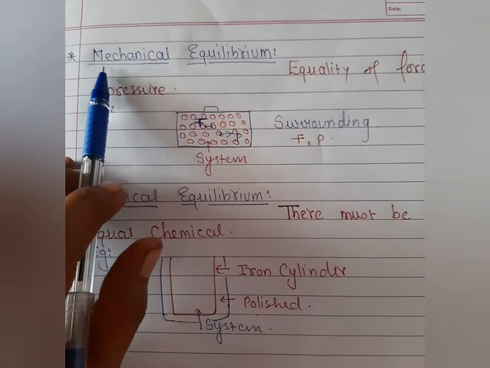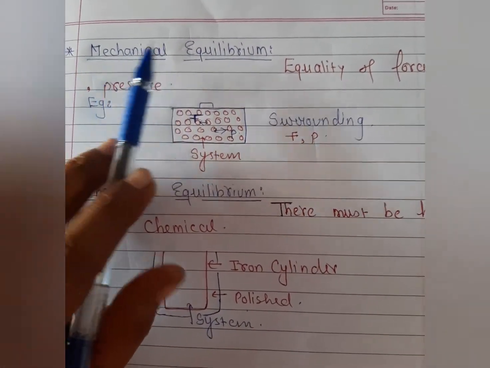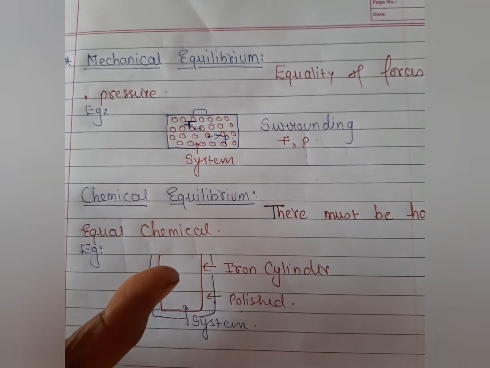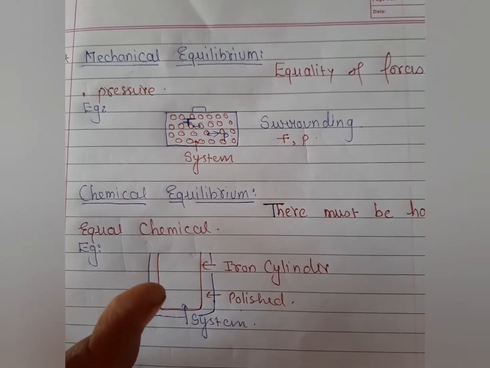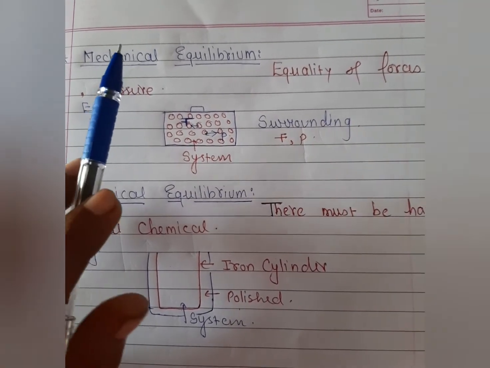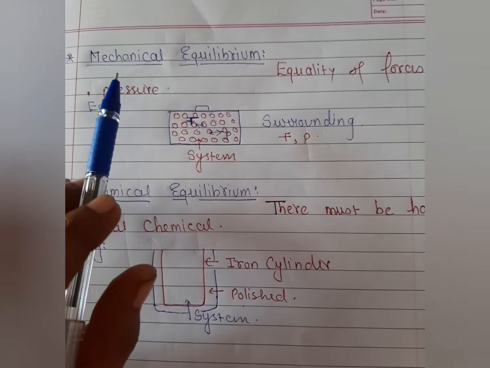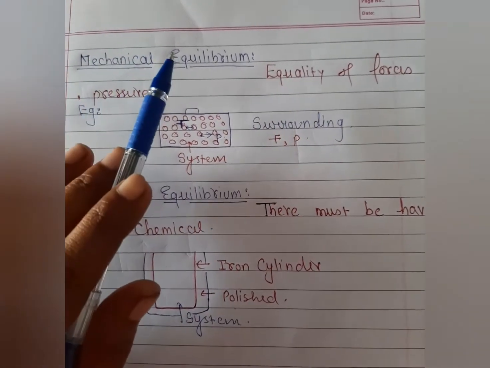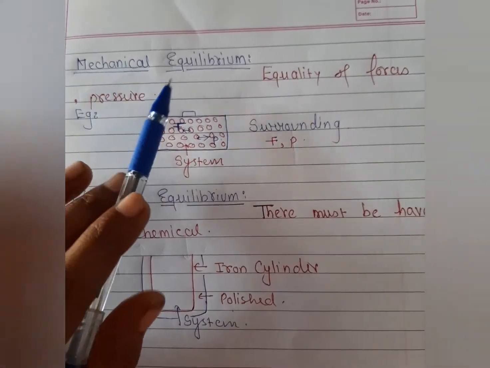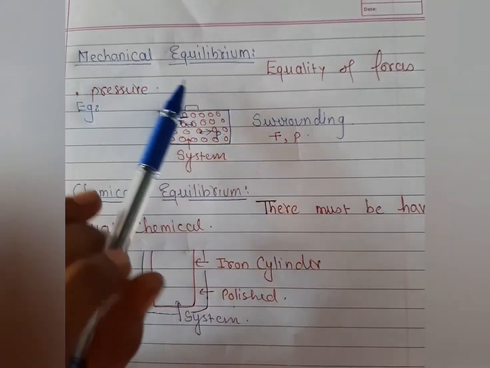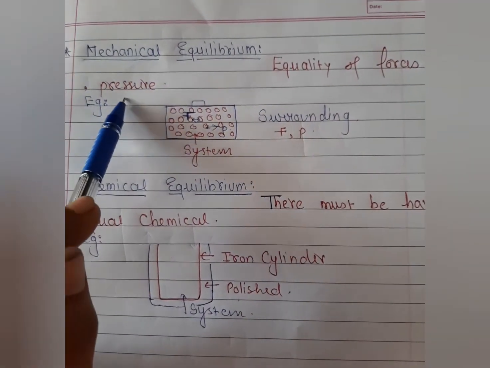So let's move on to the next classification, that is mechanical equilibrium, in detail. When the words mechanical equilibrium come, as I already explained in the previous video, it means the force and pressure in any isolated system should be considered constant. There is no exchange of pressure or force from the surrounding. It means the mechanical equilibrium condition is happening here, the equality of force and pressure.